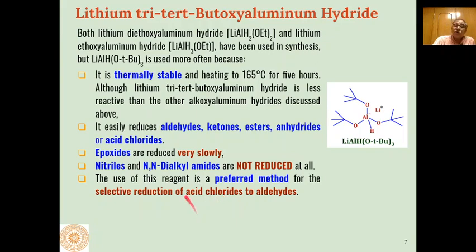The keto group of the acid chloride is reduced to CH2 and chloride is replaced by hydrogen, and overall we will get hydrocarbons. But here with acid chlorides, the carbon oxygen double bond, the carbonyl group, is not affected, only chloride is replaced by hydrogen and we will get aldehydes as the product.